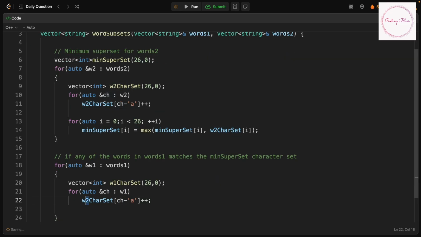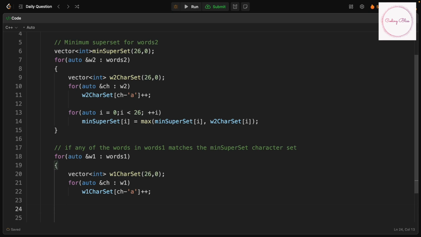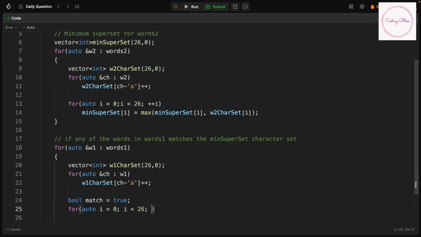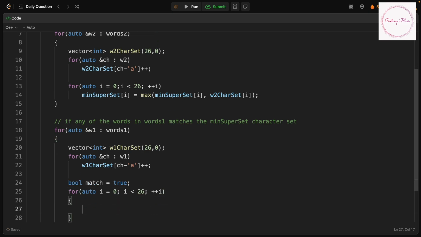So this will give us the entire character set for the W1 word. Then we will just check. We'll assume that there is a match. This will be a constant time operation because its size is fixed at 26. So this has to be either greater than or equal to our min superset character set.